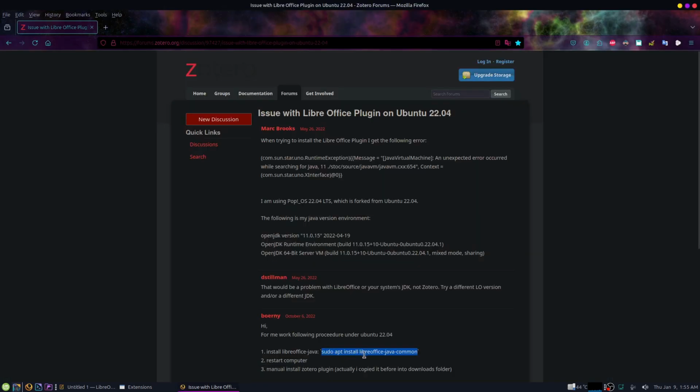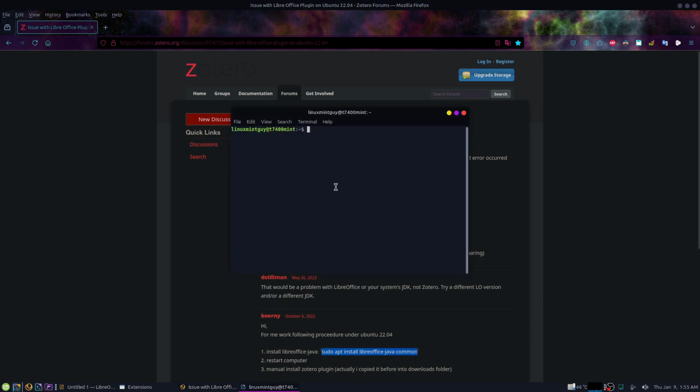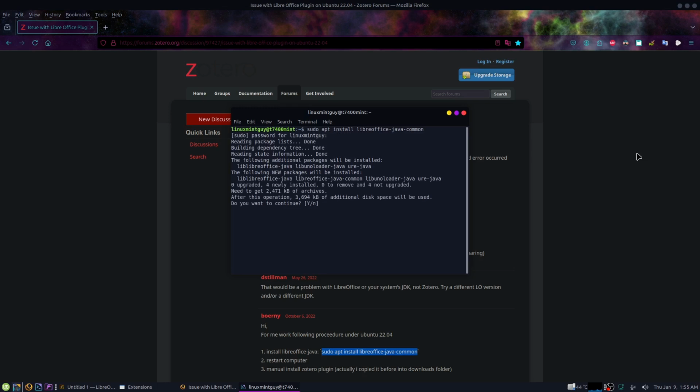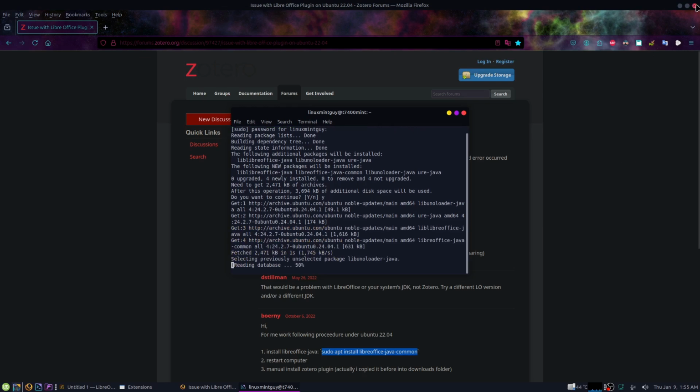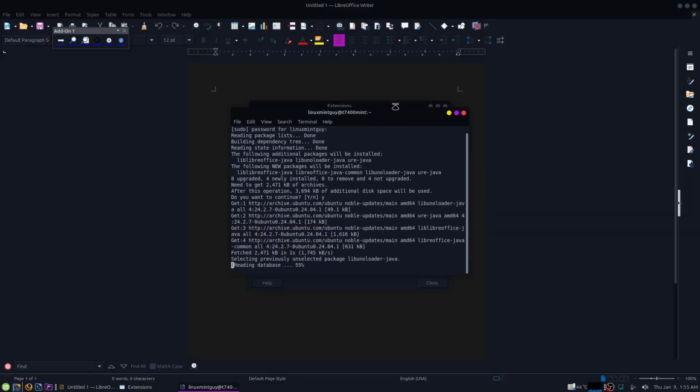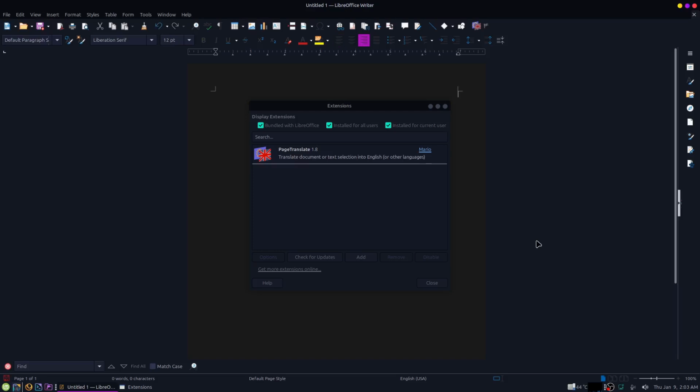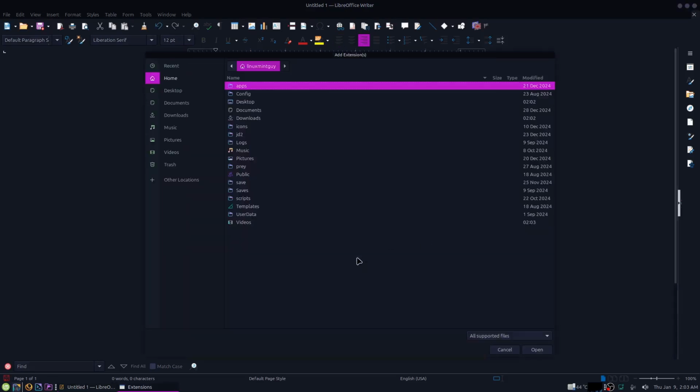Sudo apt install LibreOffice-java-common. It does say I have to reboot after this, so I'm going to go ahead and shut this stuff down and reboot. Okay, I've rebooted and it's time to find out if that worked.